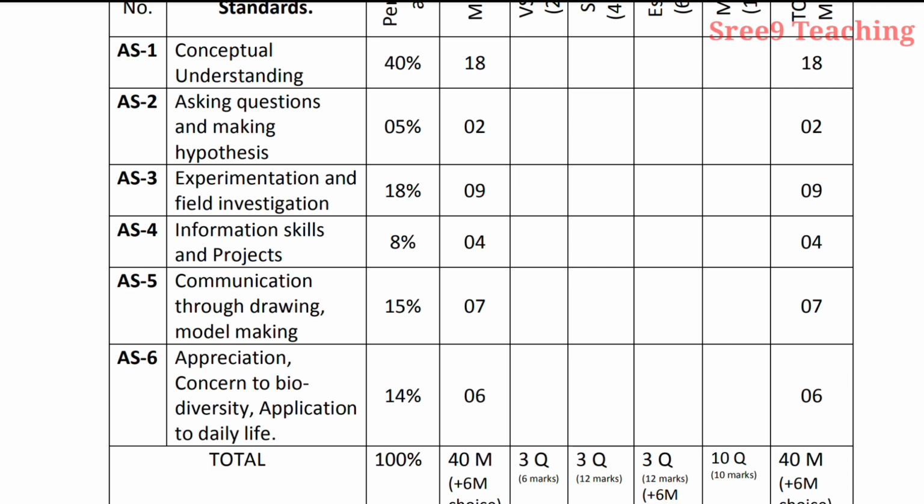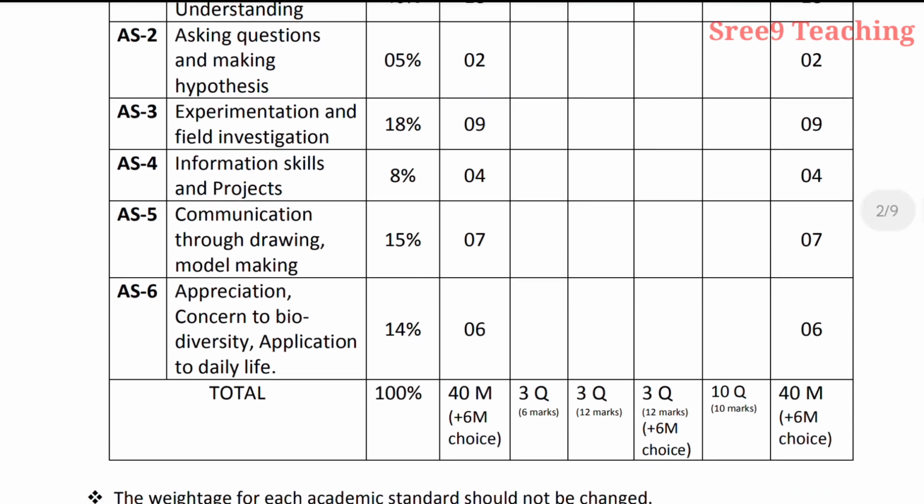Here in drawing, maybe a figure may be given and parts will be asked, or it will be asked to explain the concept, right? Such type of question will be given. And academic standard 5, 15%, 7 marks will be given. And last, academic standard 6, appreciation concern to biodiversity, application to daily life, 14%, marks are 6. So total 40 marks and 6 marks are choice, means one essay question will be choice.